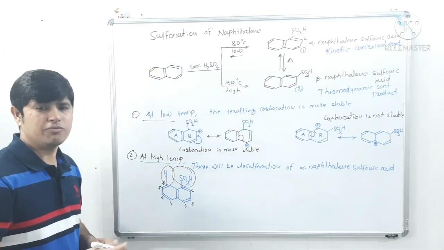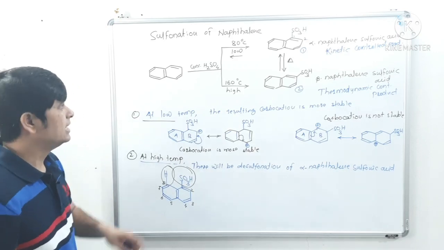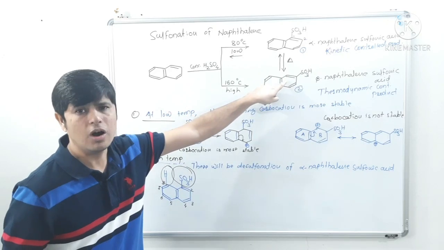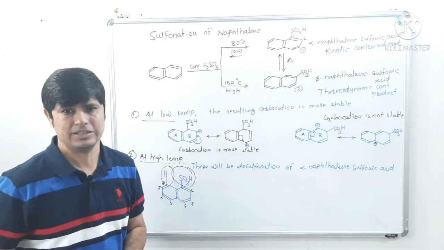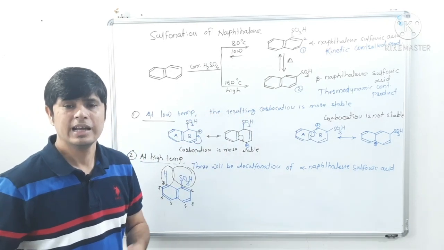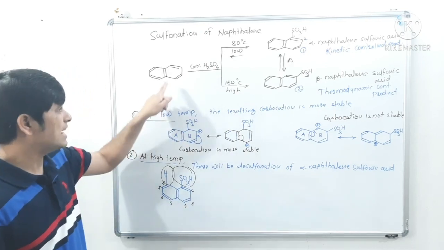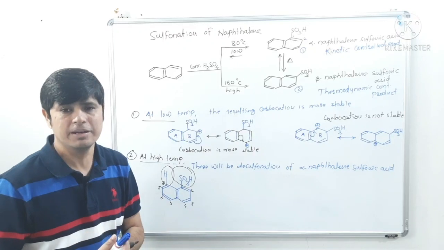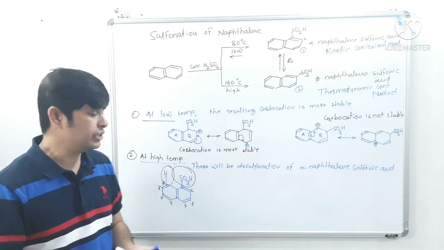Now as soon as we heat the reaction mixture, this naphthalene will get converted into naphthalene 2 sulfonic acid, because at high temperature naphthalene 1 sulfonic acid is not stable, it will undergo desulfonation.